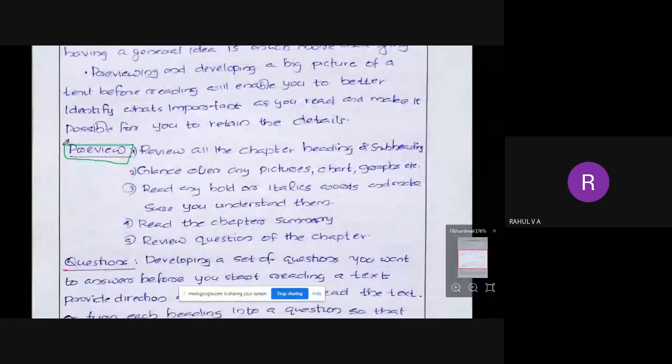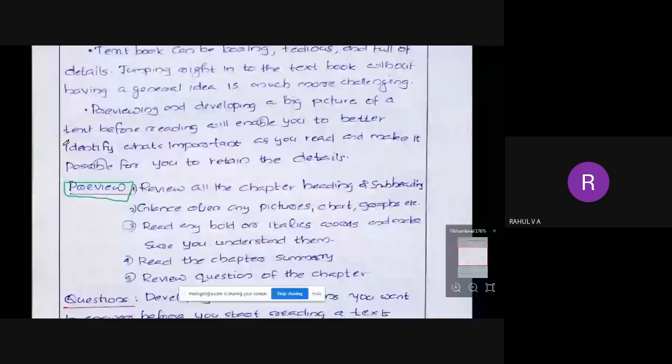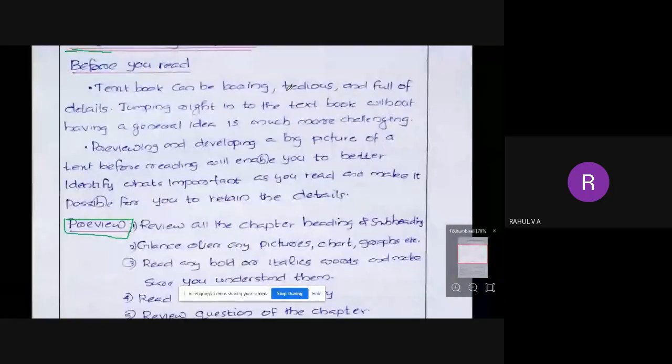Okay, so a textbook can be boring, tedious, and full of details. So jumping right into the textbook without having a general idea is very challenging. Without knowing any idea about the textbook, it is very challenging because these textbooks are boring, tedious and full of details.